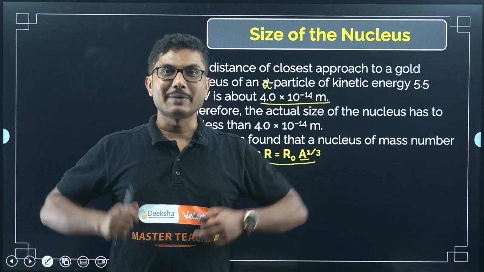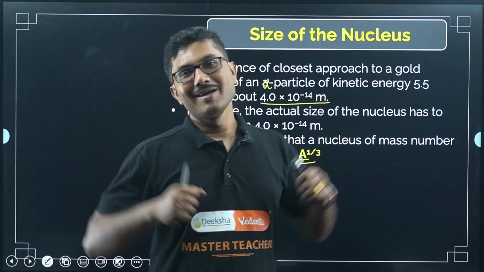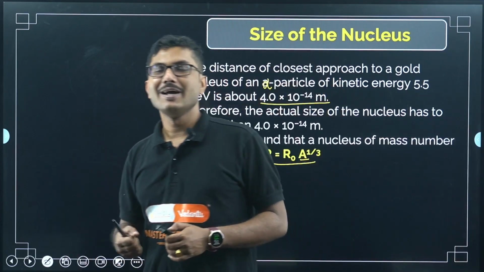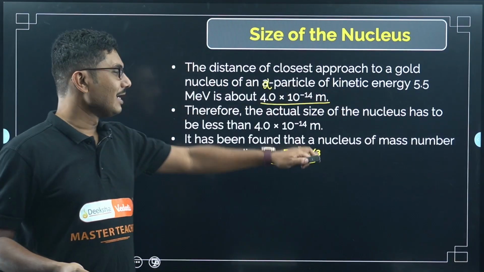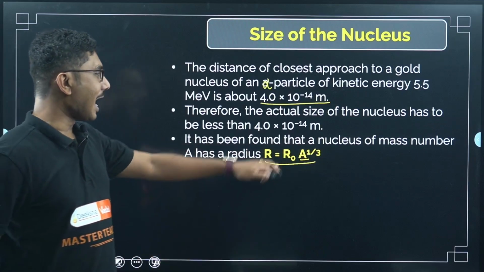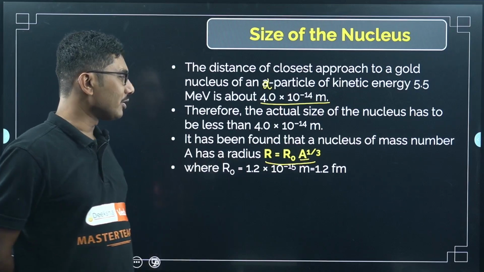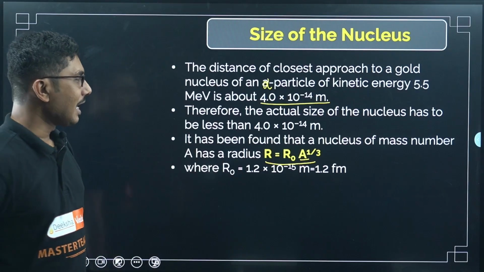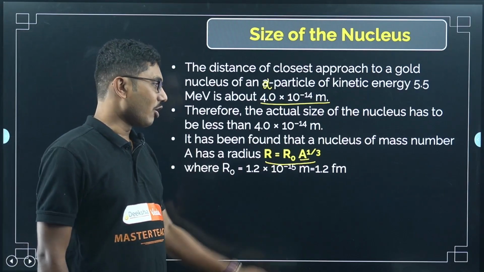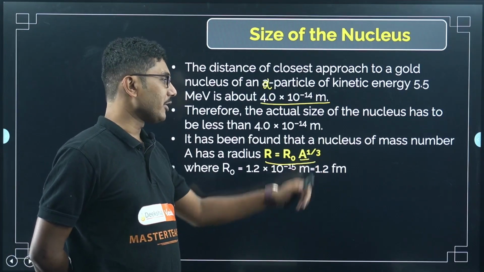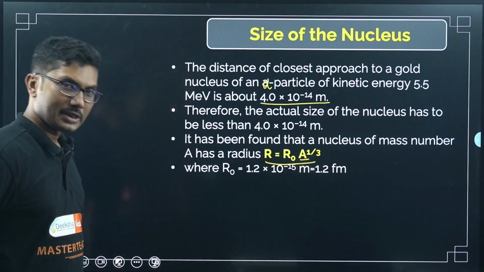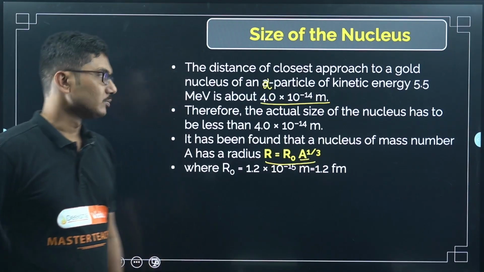That means it is a big family, so they will obviously require big space to stay in, and it is only A to the power 1/3. R naught is a constant, and R naught's value is 1.2 times 10 to the power of minus 15 meter, or 1.2 femtometer, 1.2 Fermi. One Fermi is 10 to the power of minus 15 meters.